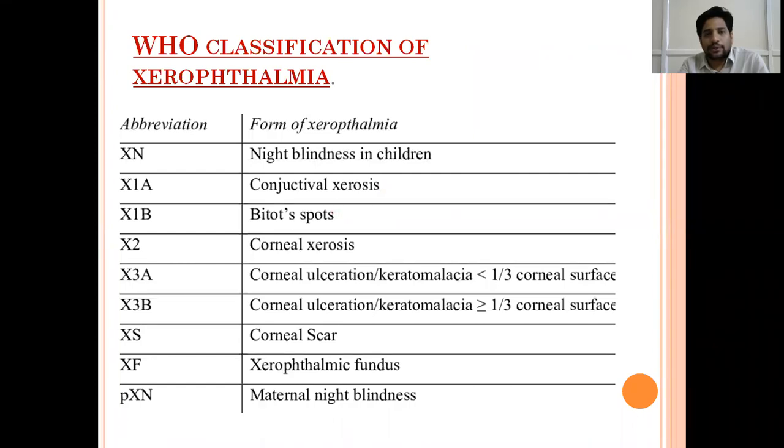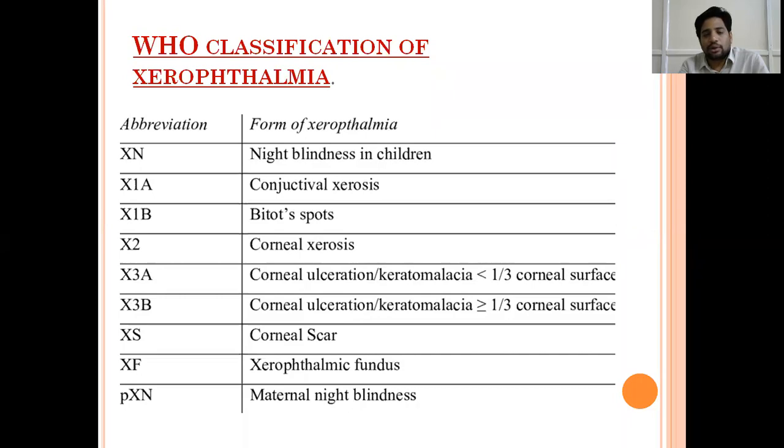This is the WHO classification for xerophthalmia. Initially, as I told you, patients have difficulty in the dark, then they present with night blindness. That is XN. X1A is conjunctival xerosis. Only the conjunctiva is affected; the cornea is spared in X1A. In X1B, there will be development of Bitot spots.